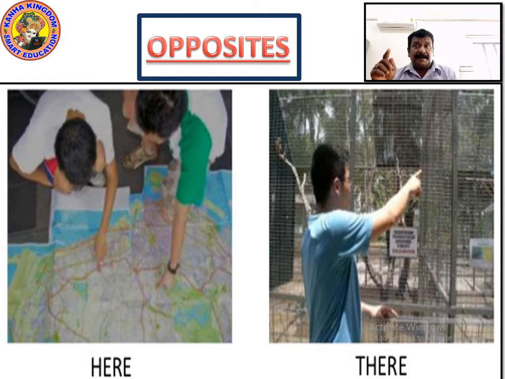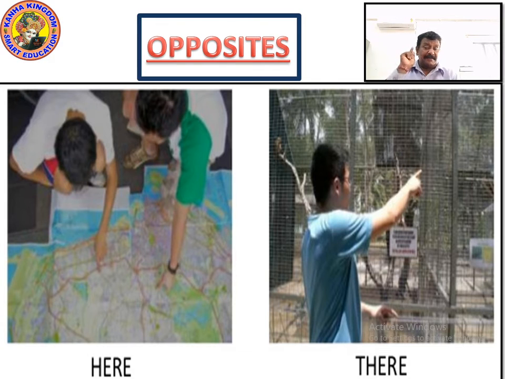But in the other picture, he is looking into a cage. You can see a cage. It may be a zoo or something. In that zoo, he is showing something. Look there. When we say there, the opposite of here, it means at that particular place. There means he is showing a place where he has to divert other people to see. He is telling, look there. Where is it? It's there.